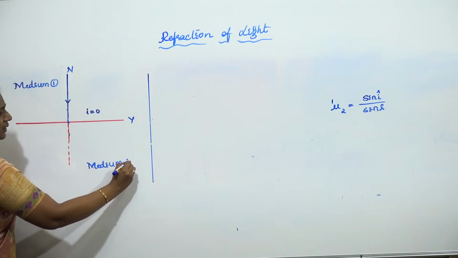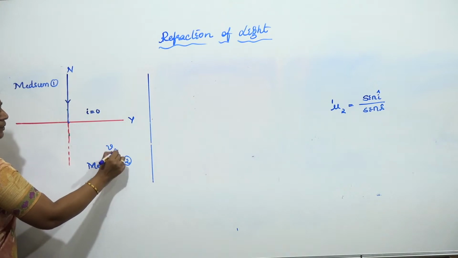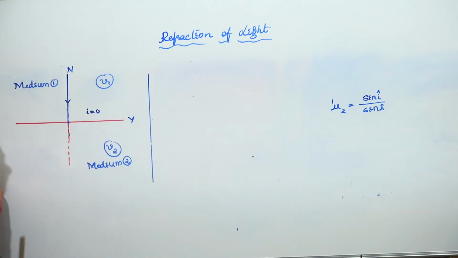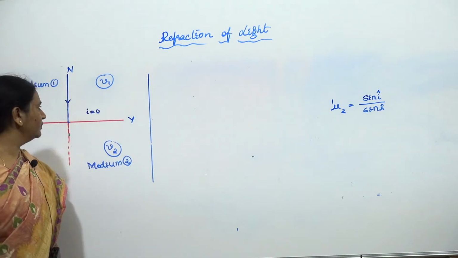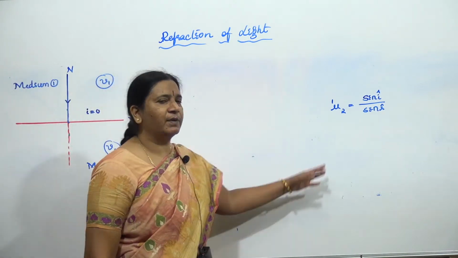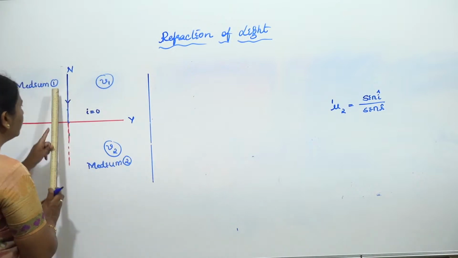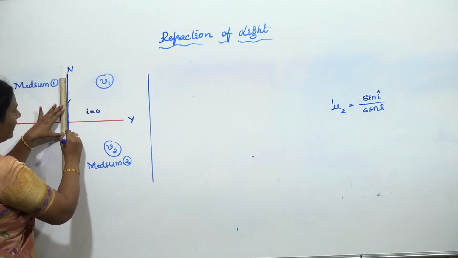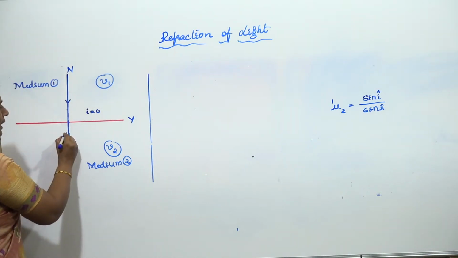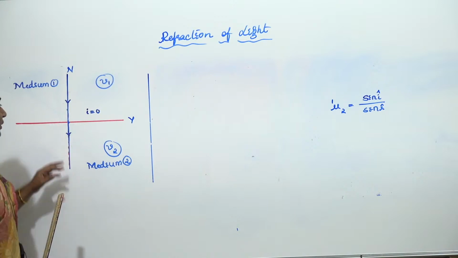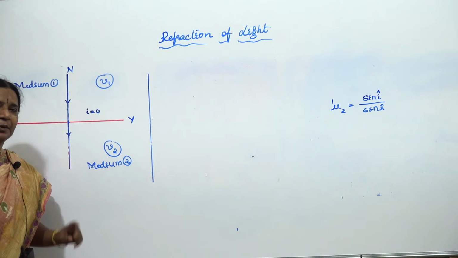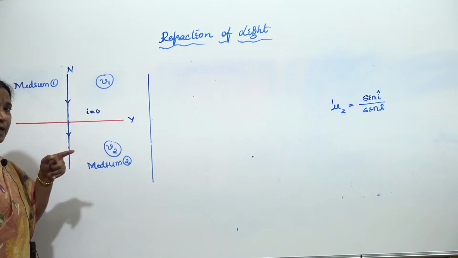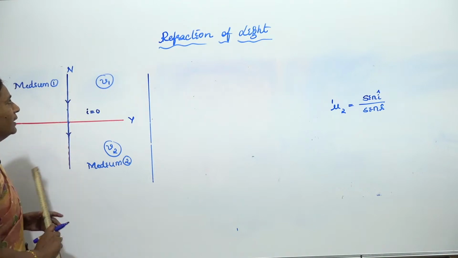Let us take in this the speed of light as v2, in this the speed of light as v1. Okay, these are the speeds of light. So angle of incidence is what? 0. Then as per this, what should happen to your angle of refraction also? 0. Okay, so we are going to see that the light is going to travel without any deviation in its path. Does it mean that it is not refracted? No, it is refracted, but we are saying that its path is not changed. Okay, we call it normal incidence.